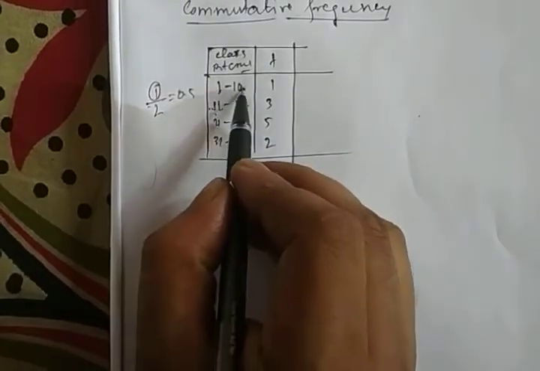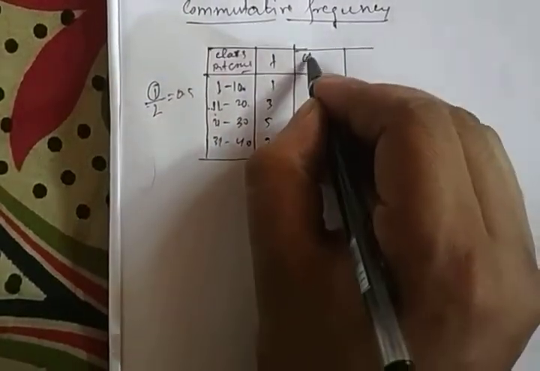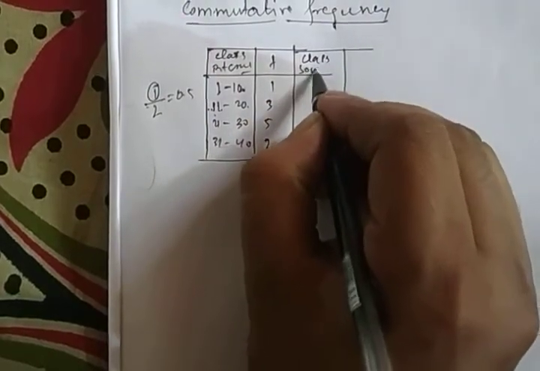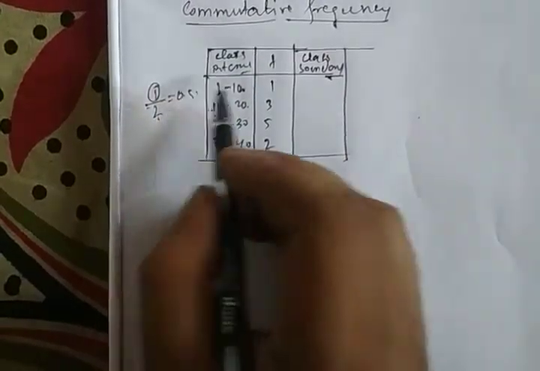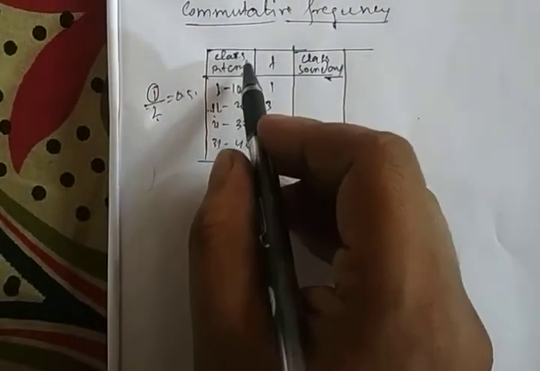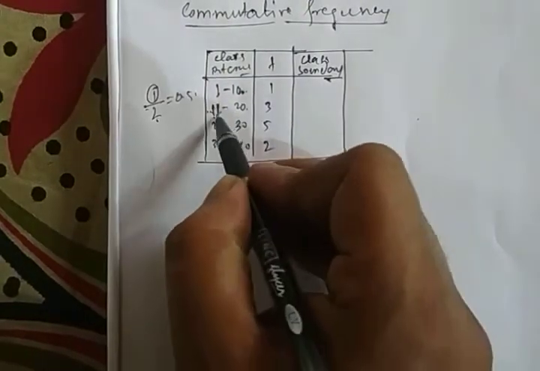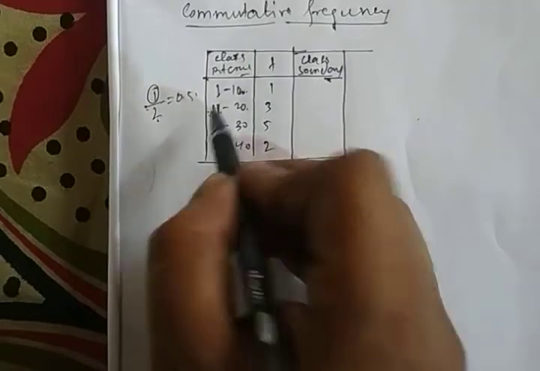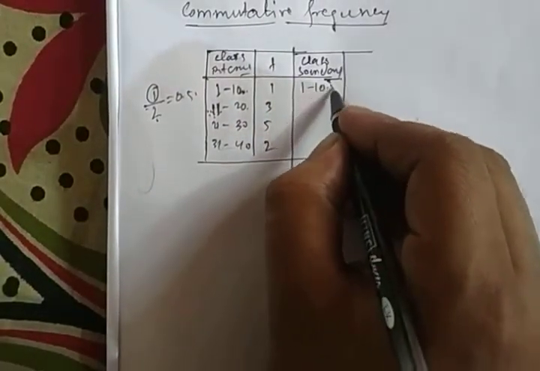So we add 0.5. Now for the class boundary, we add 0.5 to the upper part of the first interval and subtract 0.5 from the lower part of the second interval. So we get 0.5 to 10.5.